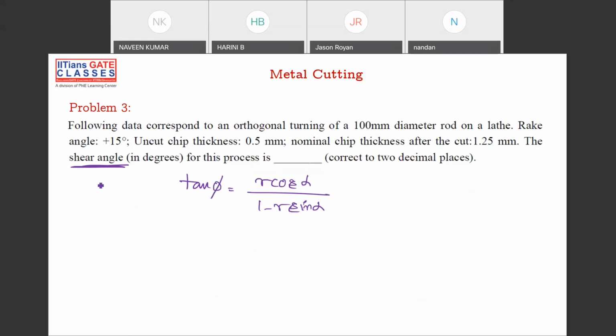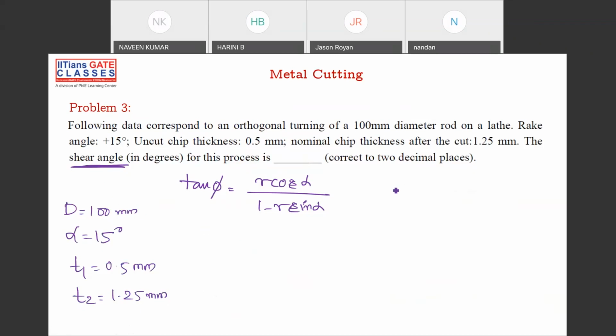So what is given? Let's see. The following data correspond to an orthogonal turning operation of diameter D equal to 100 mm on a lathe: rake angle is 15 degrees, uncut chip thickness T1 is 0.5 mm, and T2 is 1.25 mm.